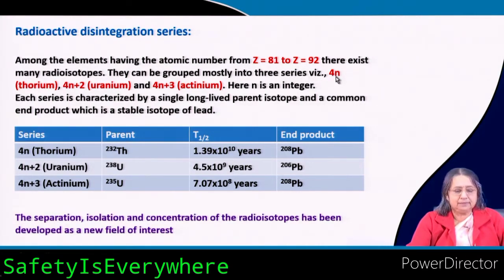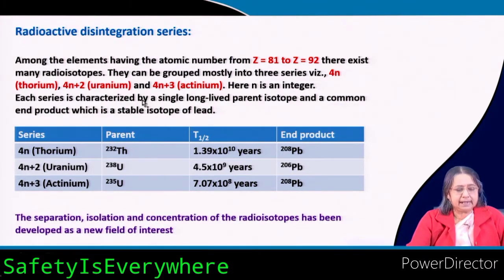One series is defined by thorium, that is the 4N series; another is 4N plus 2, that is the uranium series; and the third one is 4N plus 3, that is the actinium series. Here it is shown: 4N thorium, 4N plus 2 uranium and 4N plus 3 actinium. Now, what is the speciality? Here N is an integer, obviously.